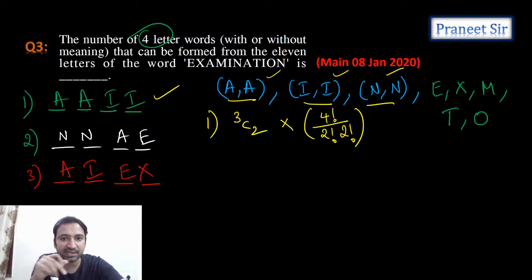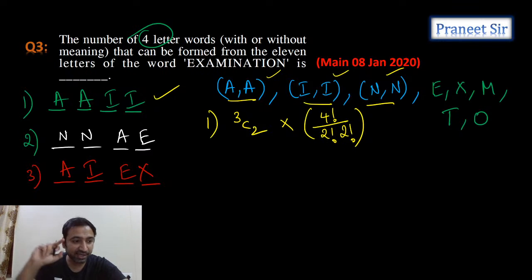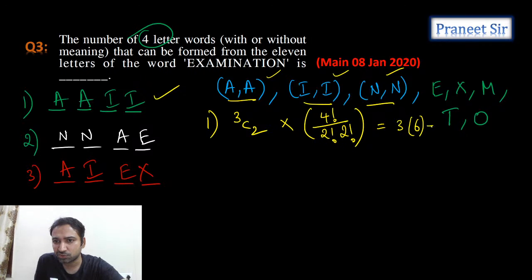Correct? Can we write it like this? We are selecting two sets of AA or II, that means two sets of similar letters, and once we select two sets, we arrange them in 4 factorial by 2 factorial into 2 factorial ways. Correct? So now you can simplify this. How much are we getting? 3C2 is 3 only, and 4 factorial by 2 factorial into 2 factorial is 6. So total 18 possibilities we are getting. This is the first case.